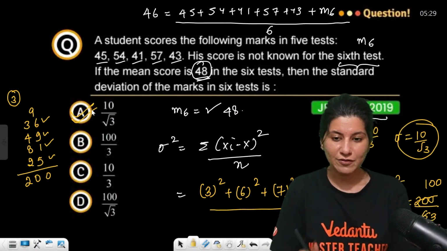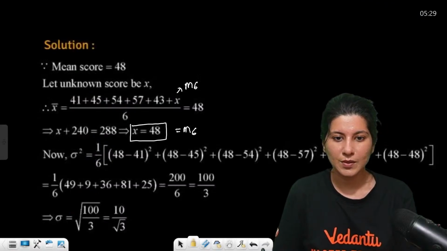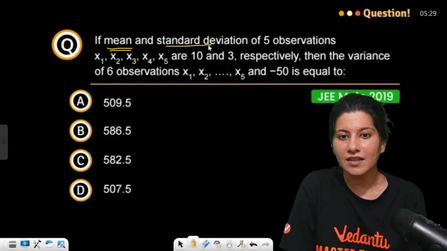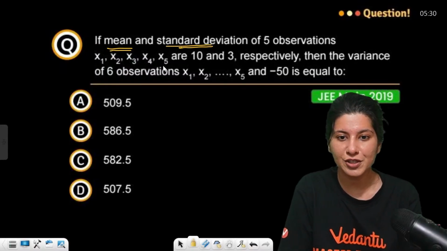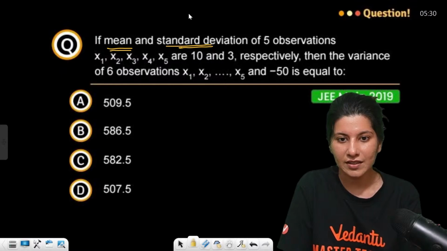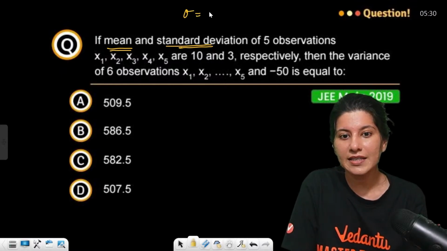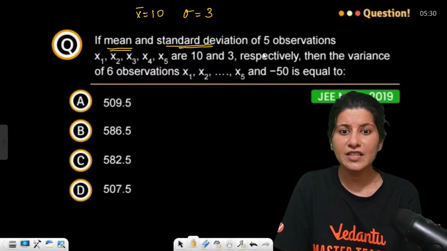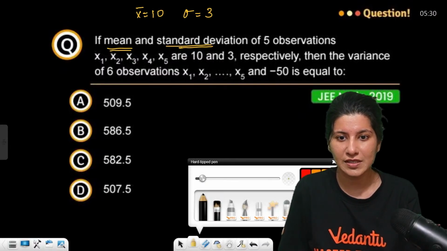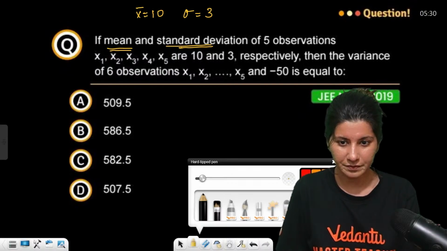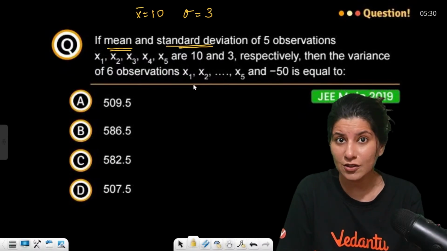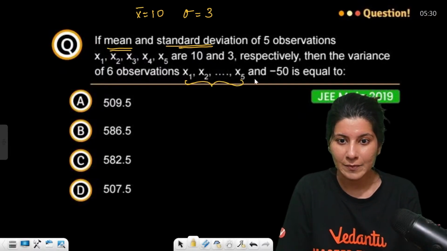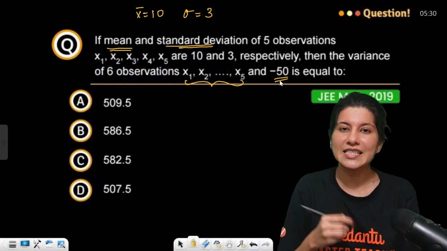Are we ready for one more problem? All right. If the mean and standard deviation of 5 observations are 10 and 3, so sigma is 3 and the mean is 10, correct? Then the variance of 6 observations, which are x1, x2, x3, x4, x5 and minus 50, is equal to?